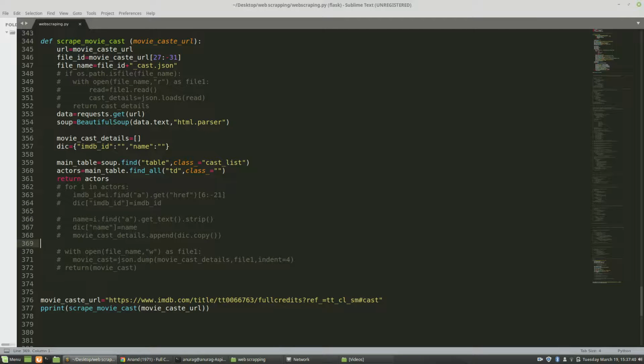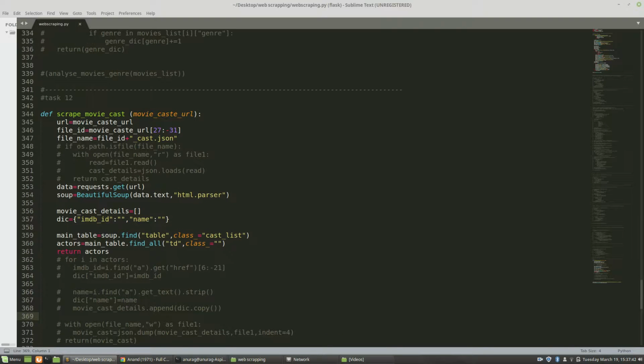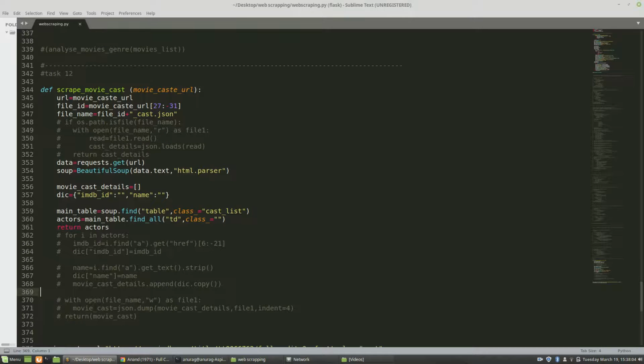So basically this is the URL. I've just stored my URL in this variable called URL. So first of all what I am doing here is file ID is equal to movie cast URL